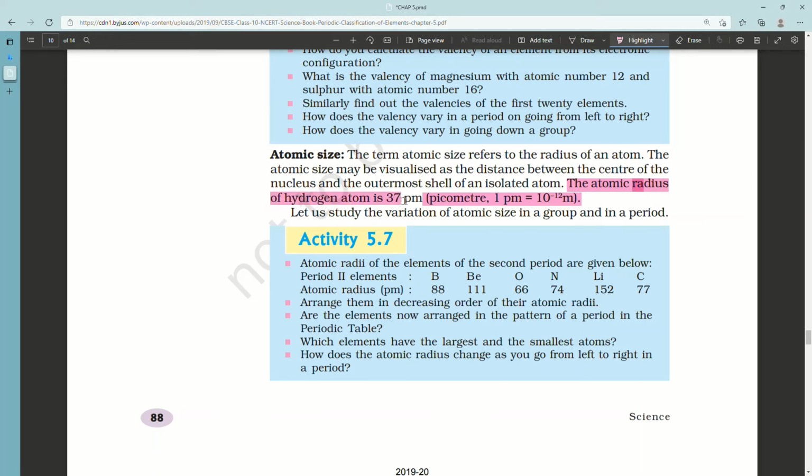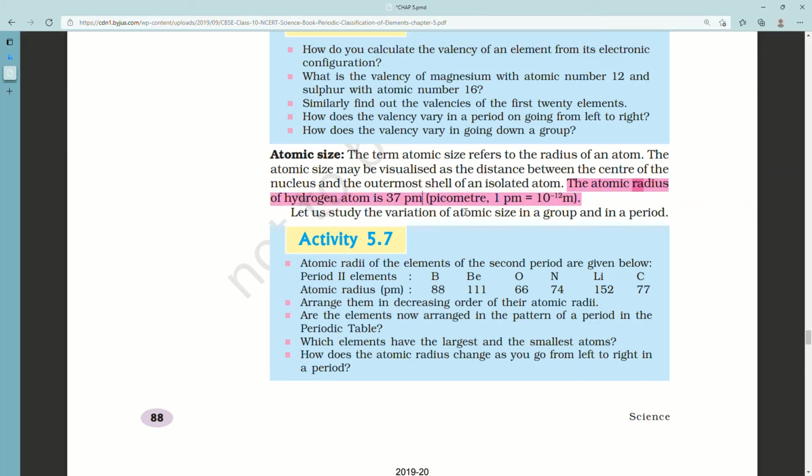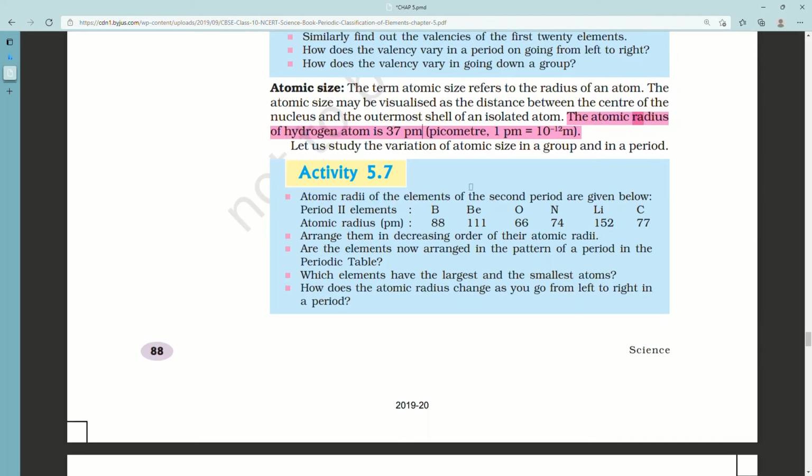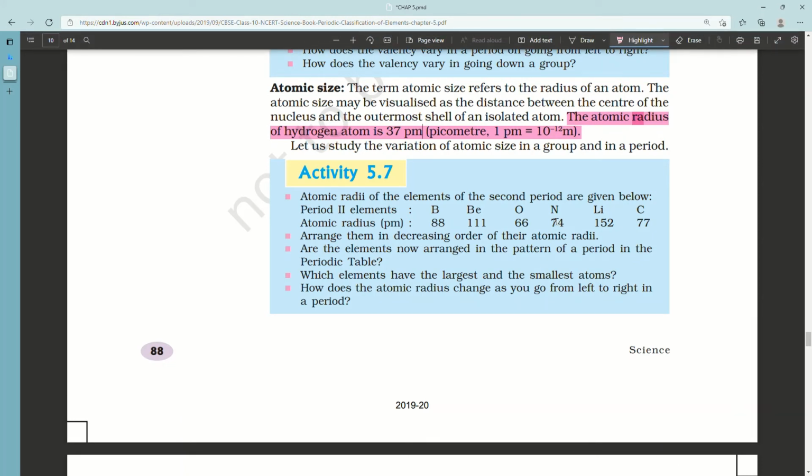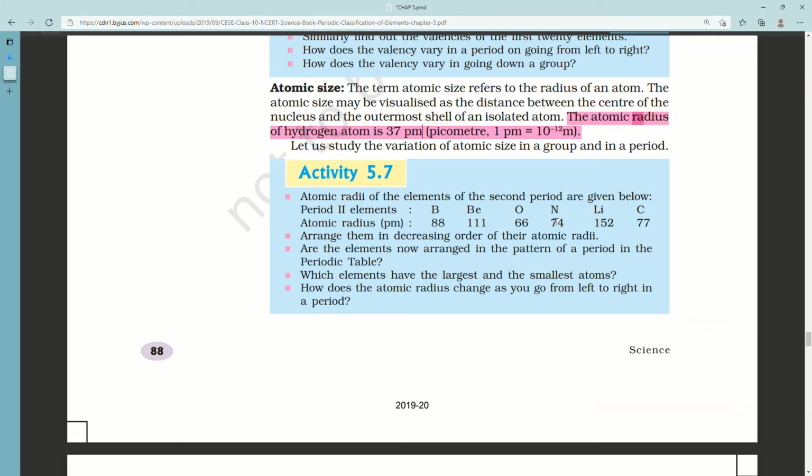Activity 5.7. Atomic radii of the elements of the second period are given below. Period 2 elements. Atomic radius of B 88, Be 111, O 66, N 74, Li 152 and C 77. Arrange them in the decreasing order of their atomic radii. Are the elements now arranged in the pattern of the period in the periodic table?